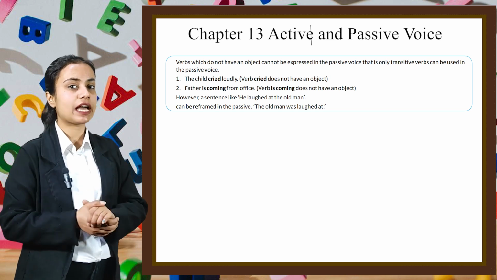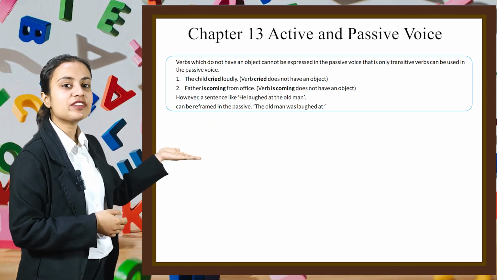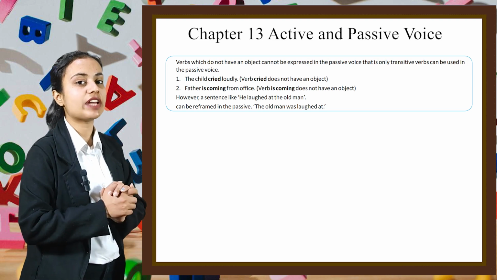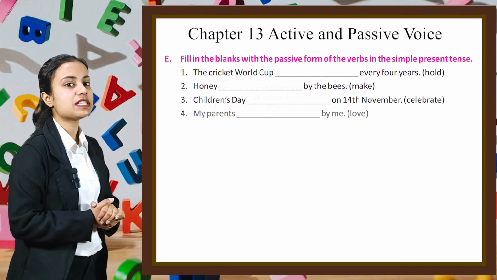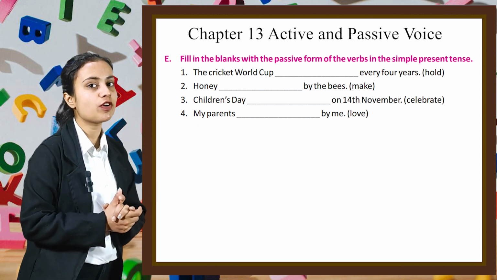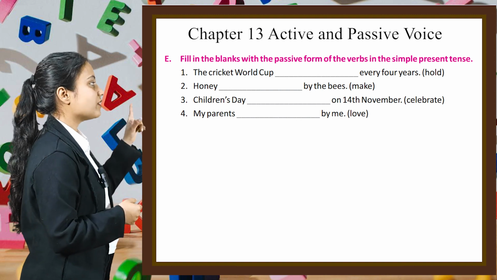However, a sentence like he laughed at the old man can be reframed in passive voice as the old man was laughed at. Now, using these concepts, let's do some questions. Here we have to fill in the blanks with the passive form of the verb in the simple present tense. Let's see the first part.